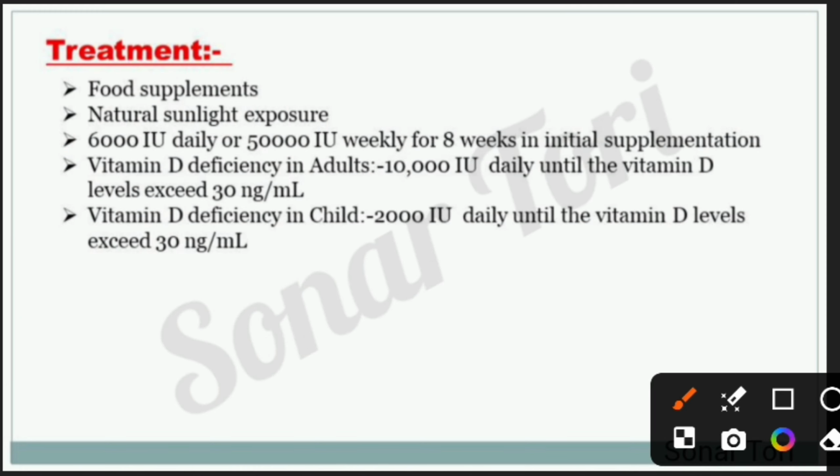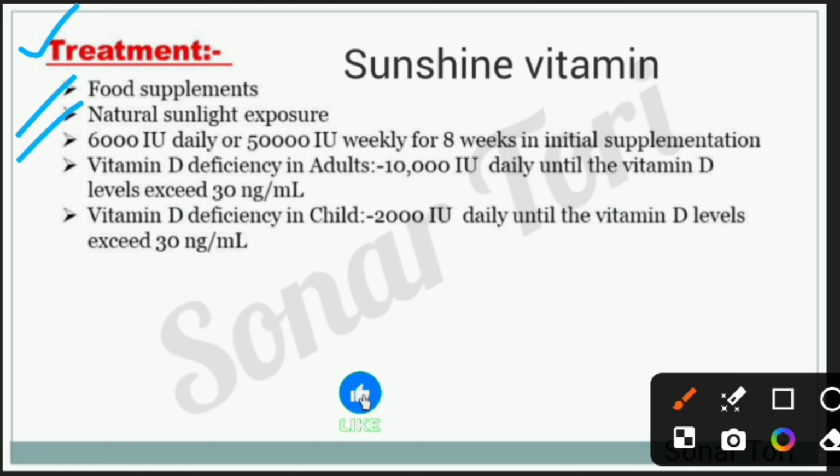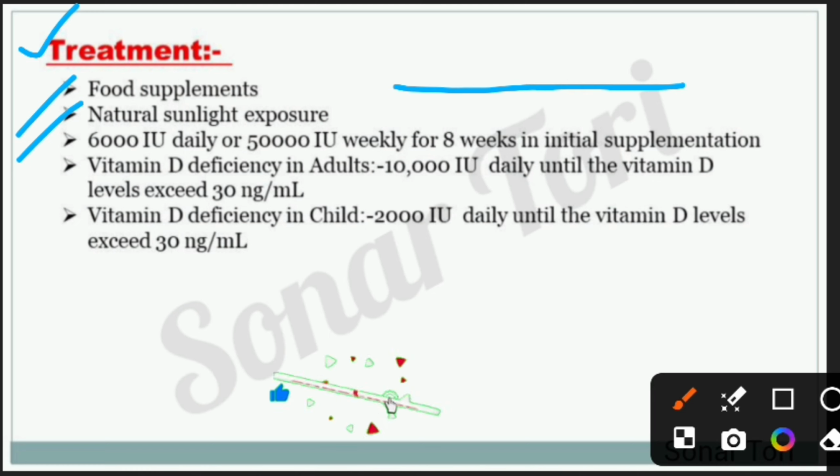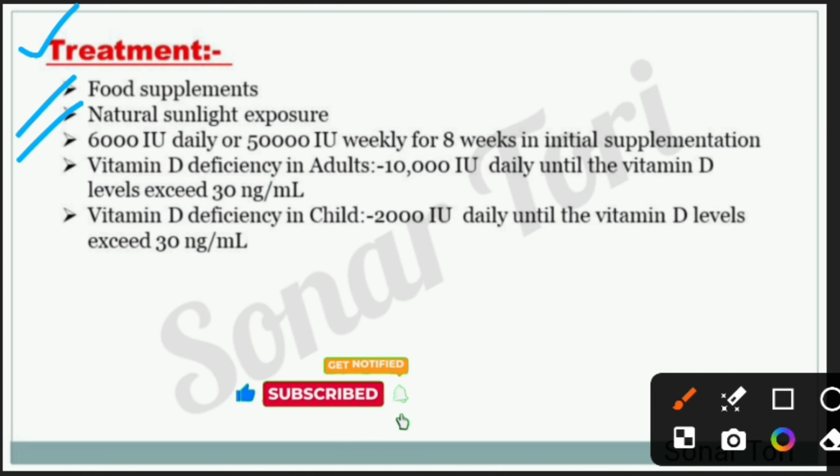Treatment. The doctor usually suggests taking a lot of food supplements. Then natural sunlight exposure. Vitamin D is also called the sunshine vitamin because the UV rays of the sunlight help to make vitamin D. Third point, in the initial stage, the patient needs 6000 IU daily or 50,000 IU weekly for 8 weeks in the initial supplement.